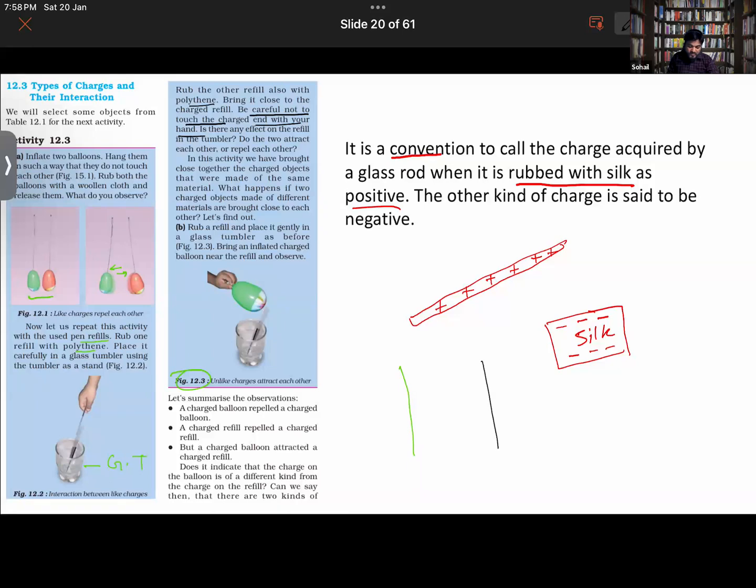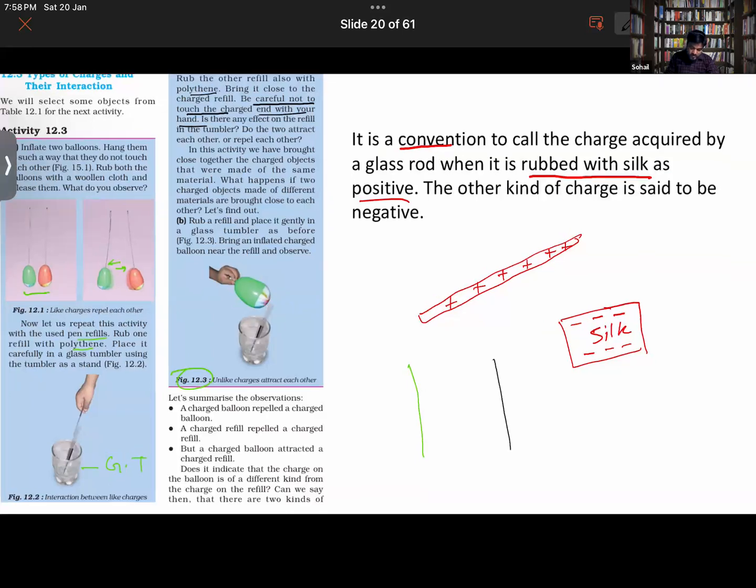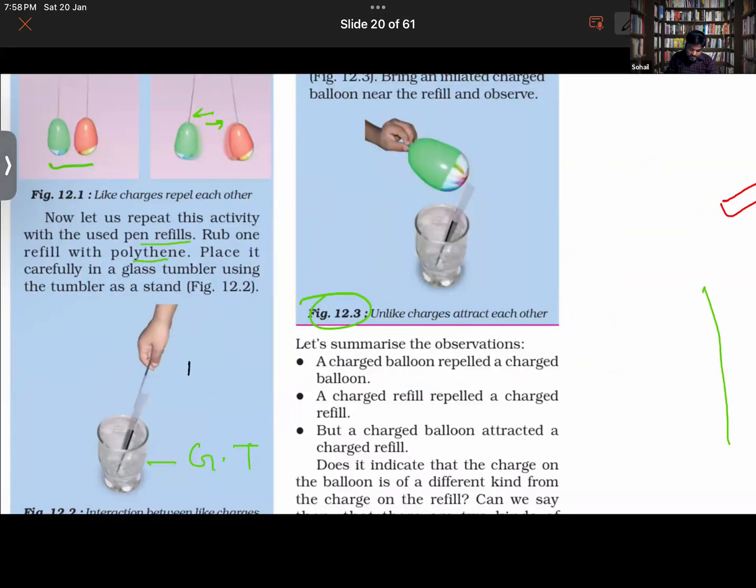So in this activity, what will you be observing? You have rubbed both the pen refills with the same polythene, so they will be developing the same charges on them. It's repelling.